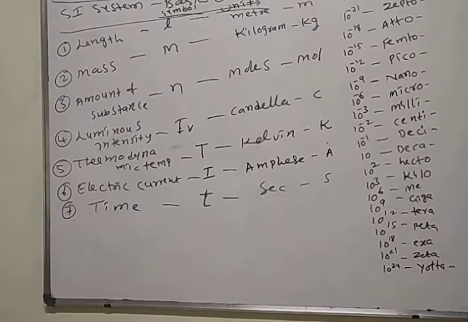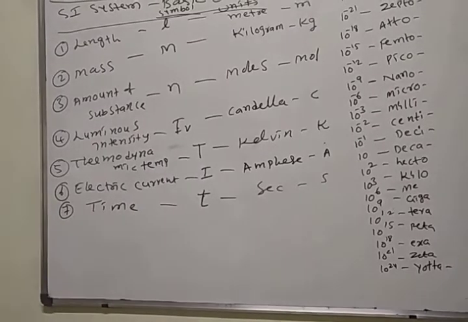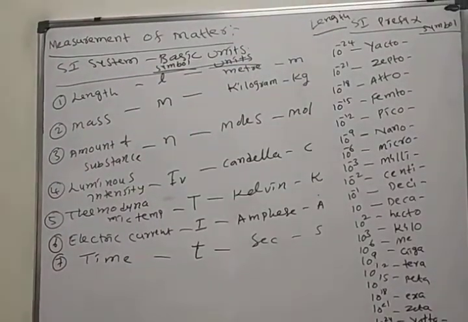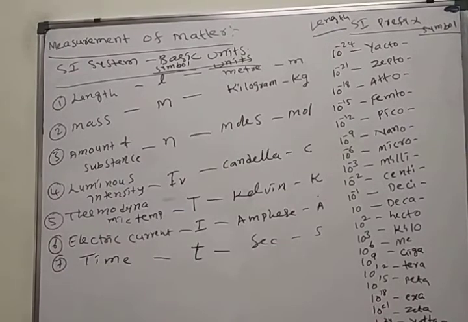Luminous intensity, candela. Thermodynamic temperature, Kelvin. Electric current, ampere. Time, seconds. These are the important basic units of the SI system.